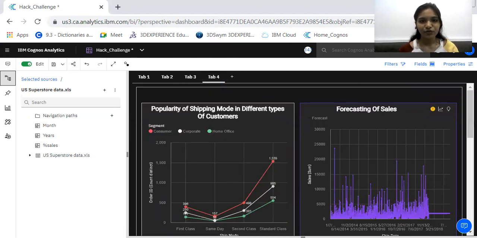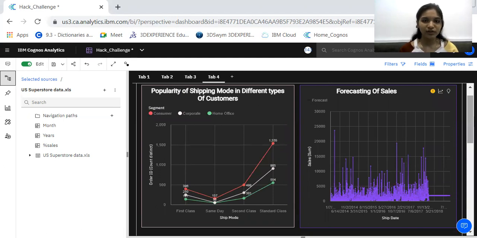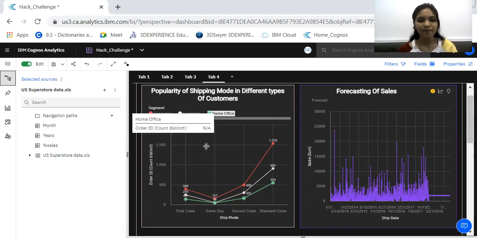This graph shows which mode of shipping is popular for the superstore. The shipping modes are basically divided into 4 kinds, that is first class, same day, second class, and standard class. And the consumers were divided into 3 types, that is consumer, corporate, and home office. From this graph, it is pretty evident that the same day shipping mode is least popular in all the 3 types of consumers. So the user can direct its resources or search for reasons which are causing these results.